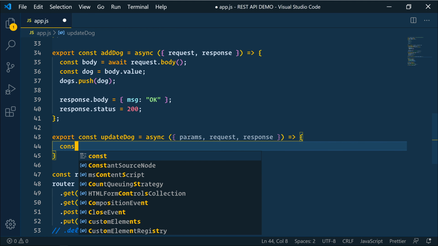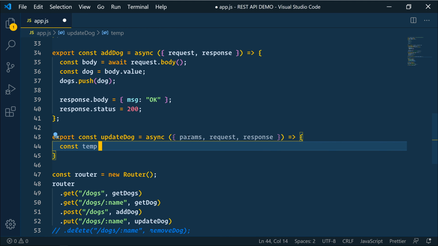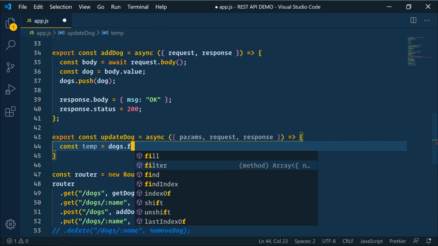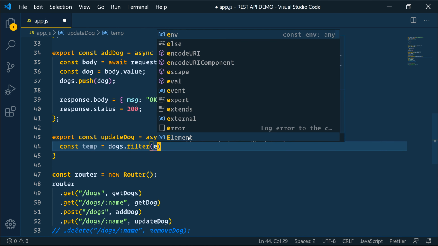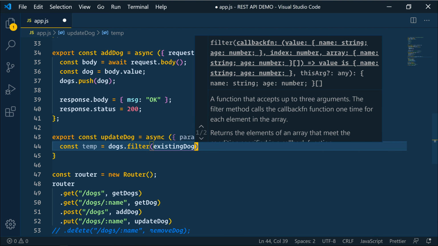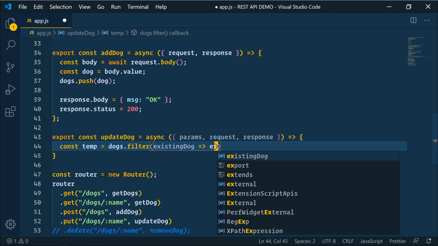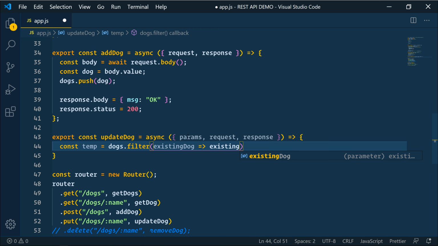And within this, we'll have a const of temp equals dogs.filter. All right, so we're going to look for the existing dog. That is an arrow function. We'll say existing dog.name. And let's go ahead and do the two lowercase.